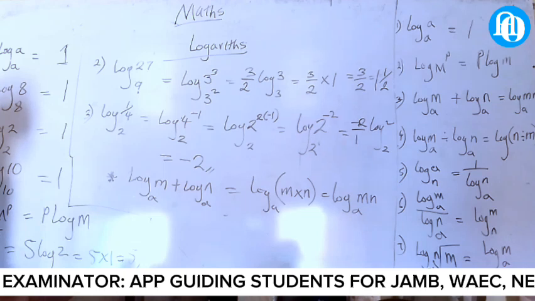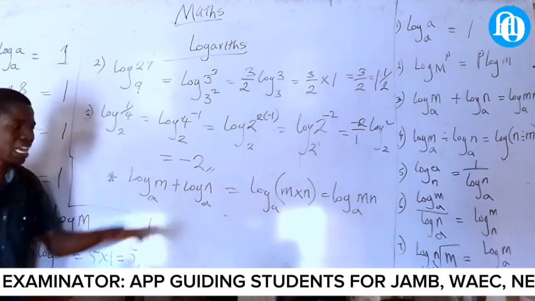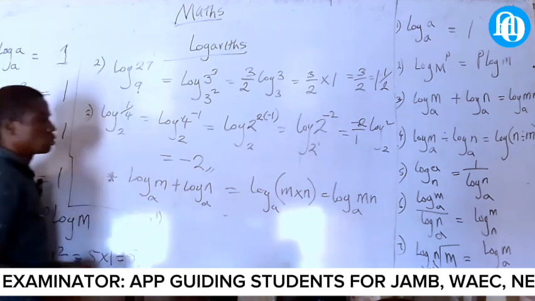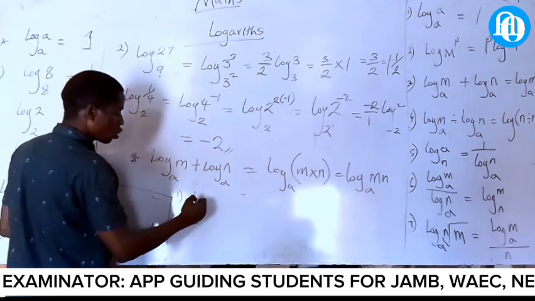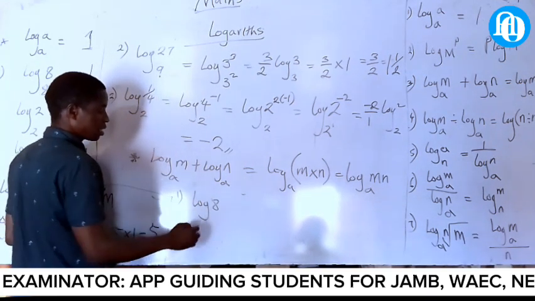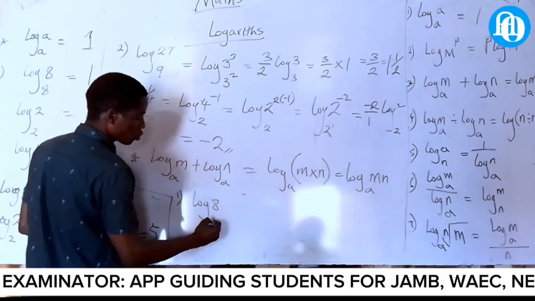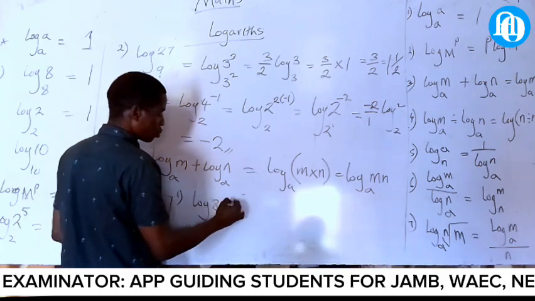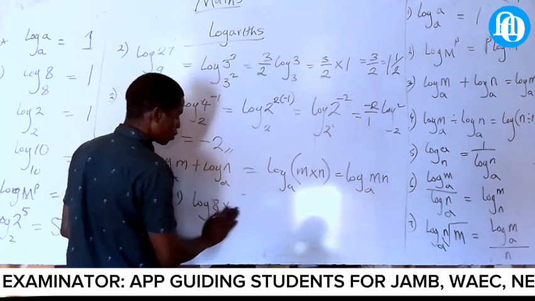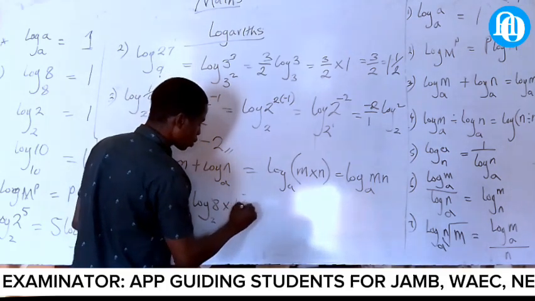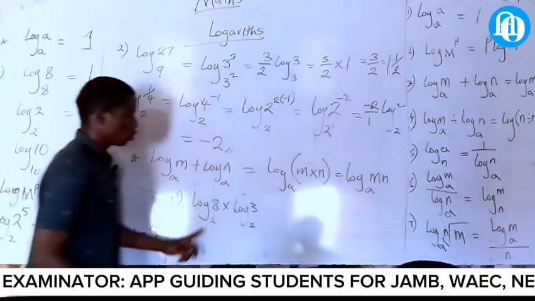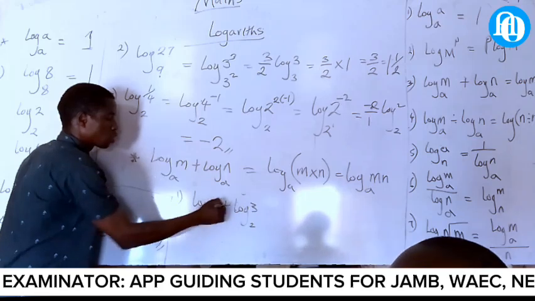The next one, now let's look at the example of this one. Number 1. We have log 2 of 8 plus log 2 of 3. Look at this one. This is plus.